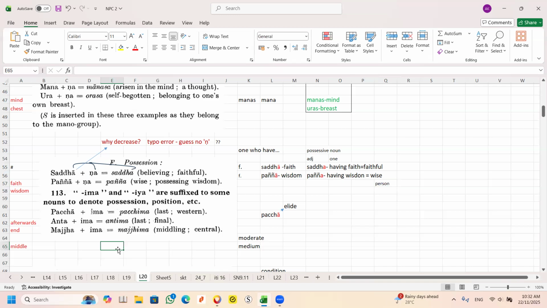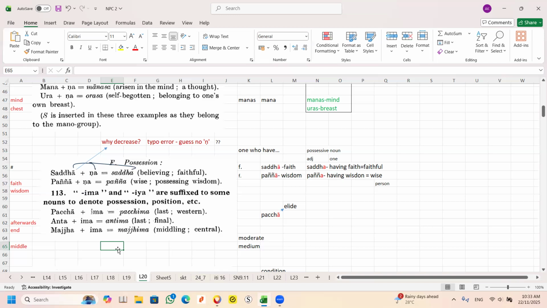So when we see the sadda or the panya with a short A, we analyze it as an adjective. If it is a long A, then it follows the usual procedure. When I say you have panya, it means you have wisdom. But if I say you are wise, I cannot use panya anymore. I have to use the short A, because wise is an adjective.